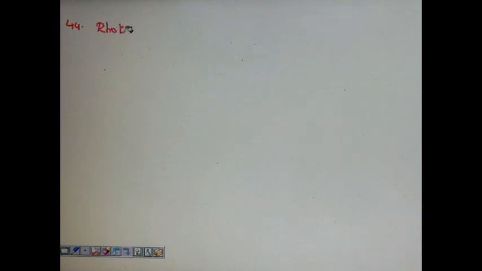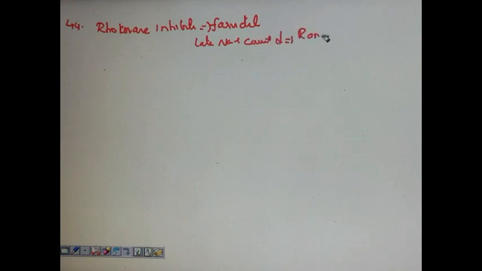From Pharma, this was asked. Rho kinase inhibitor is a very important drug to remember, fasudil. It is fasudil, and late Na plus current which decreases, that is ranolazine. These are all CVS drugs used to decrease IHD.